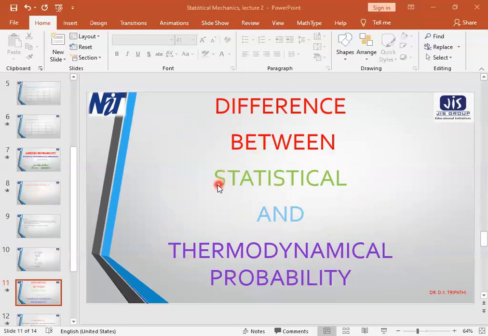Also, we can say that statistical probability runs from 0 to 1, whereas thermodynamical probability has the least value 1, but it can have any value greater than 1. Statistical probability may have fractional values, whereas thermodynamical probability will never be less than 1. This is the most important point about thermodynamical probability.